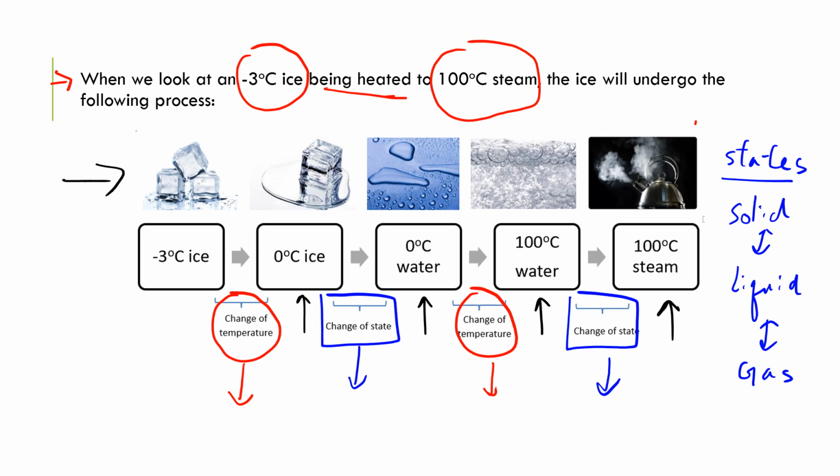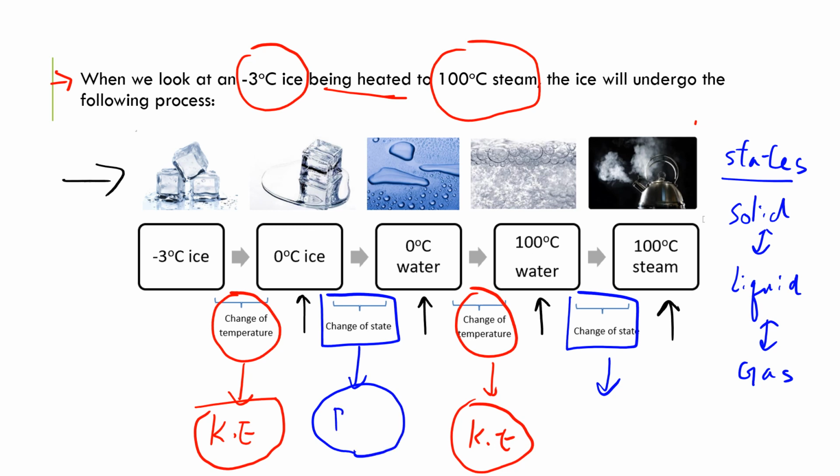So actually, we can talk about it in two types of energy. We'll call the change of temperature Ke, which is kinetic energy. And the change of state is related to Pe, which is potential energy.